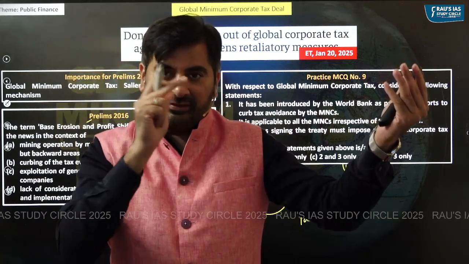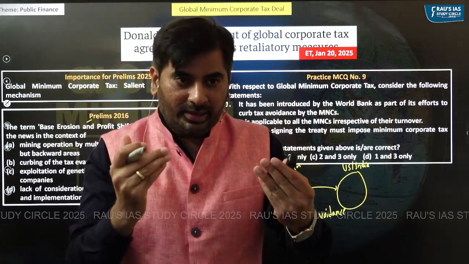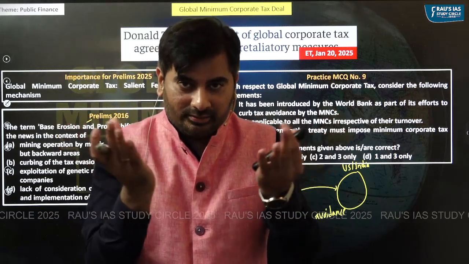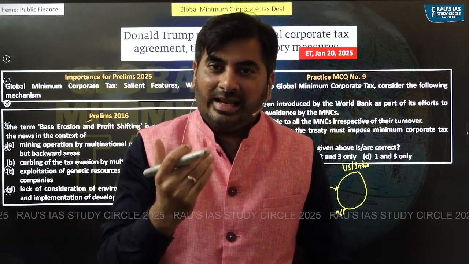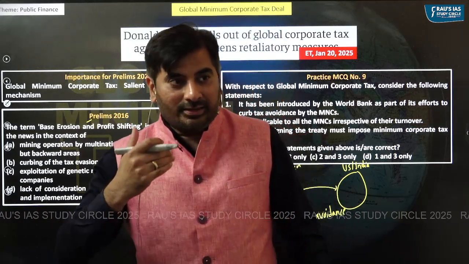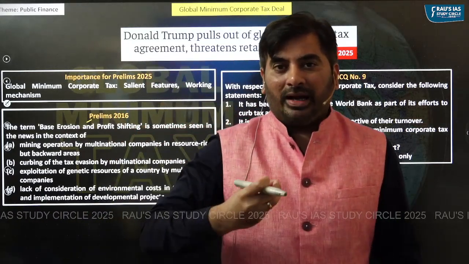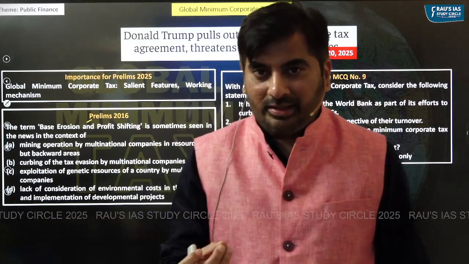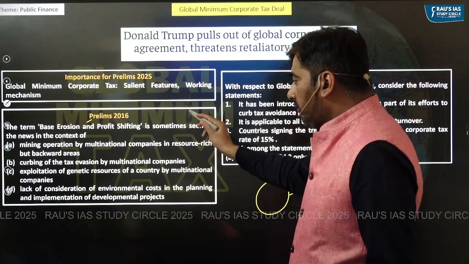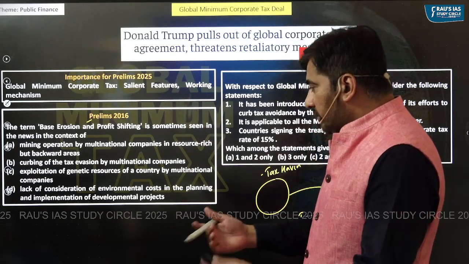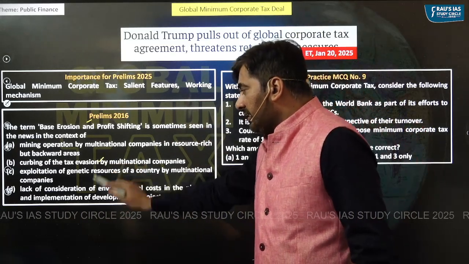By shifting its profit, the company's tax base reduces and hence the company ends up paying less tax. This strategy, which is followed by multinational companies, we call it base erosion and profit shifting. So the right answer to this particular question is B.